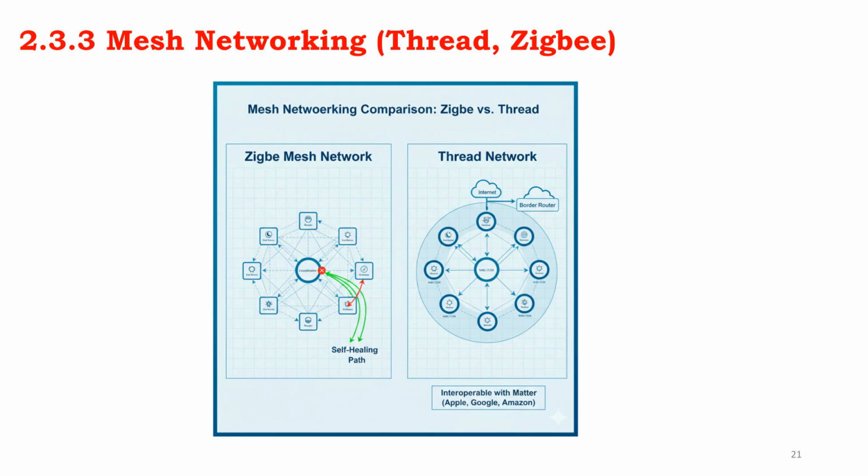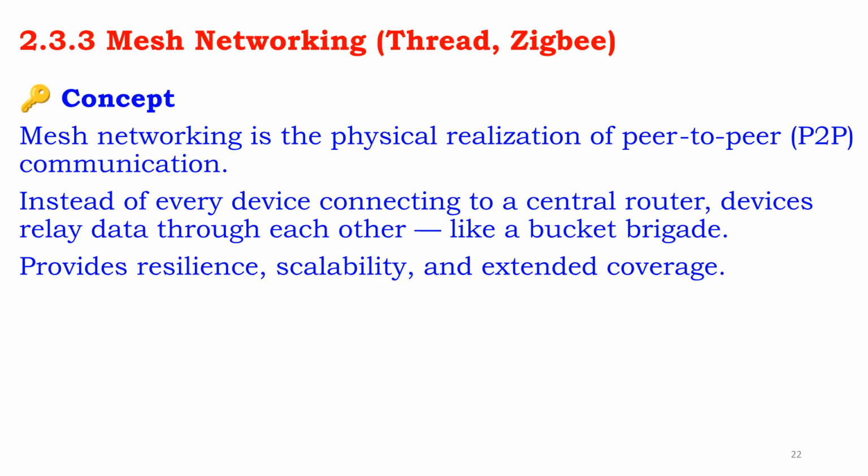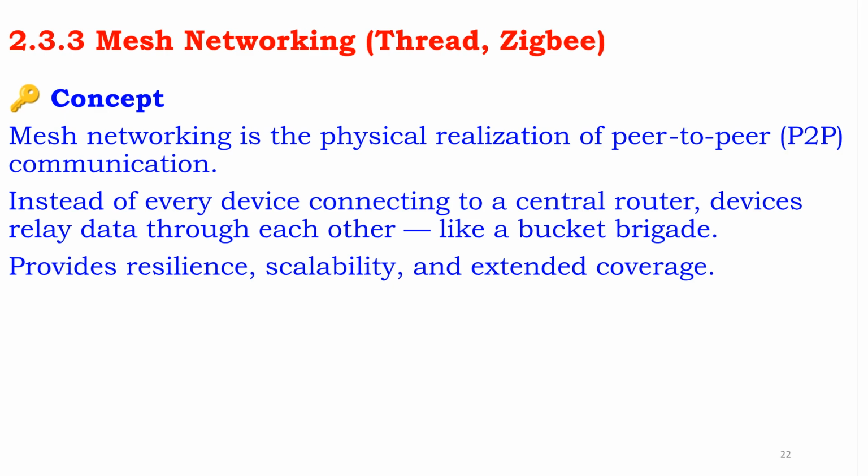Mesh networking, exemplified by Thread and Zigbee, is the physical realization of P2P. Devices relay data through each other, instead of relying on a central router. This provides resilience, scalability, and extended coverage, making it crucial for connecting large numbers of devices. The core concept of mesh networking is that every device helps relay data, similar to a bucket brigade. This creates a highly resilient network structure, where data automatically reroutes if a node fails.